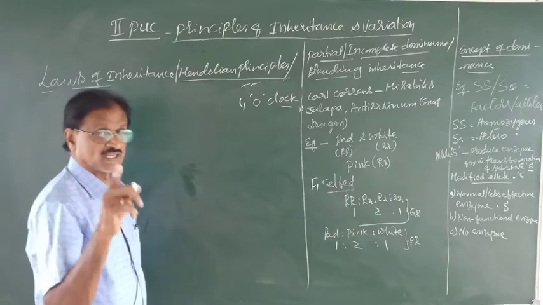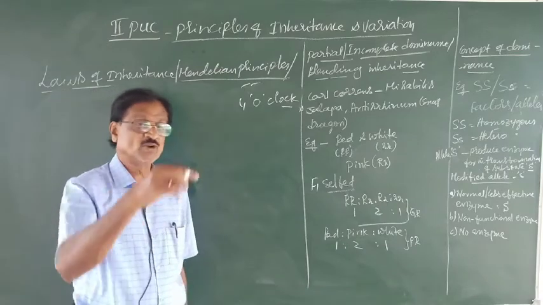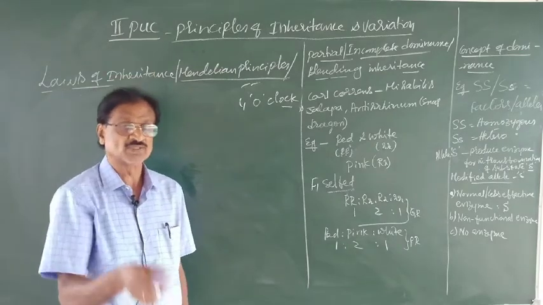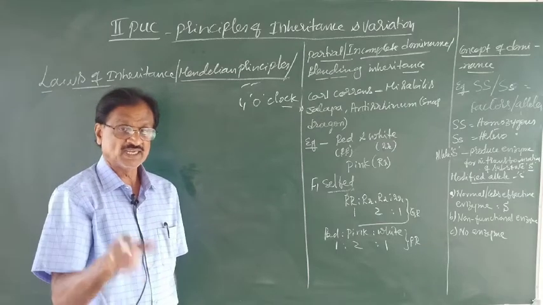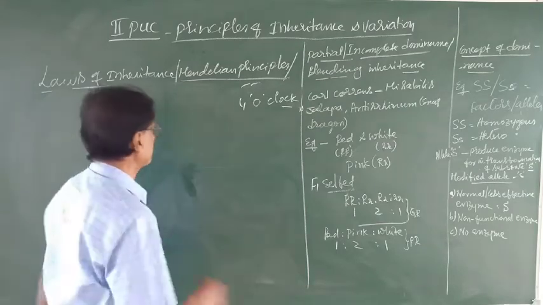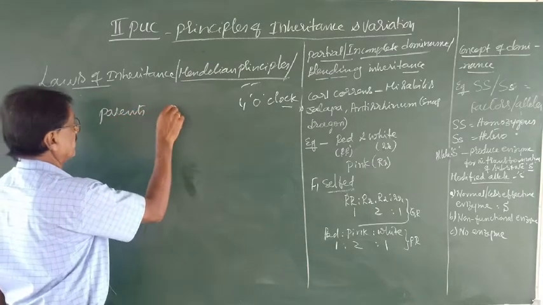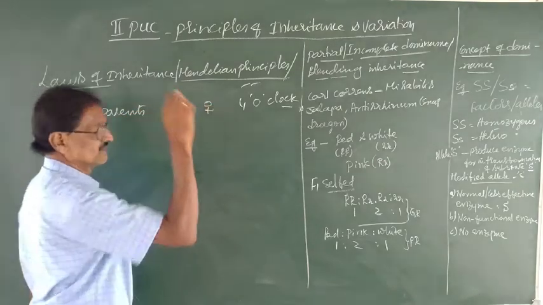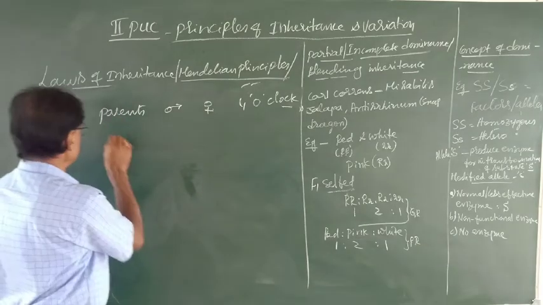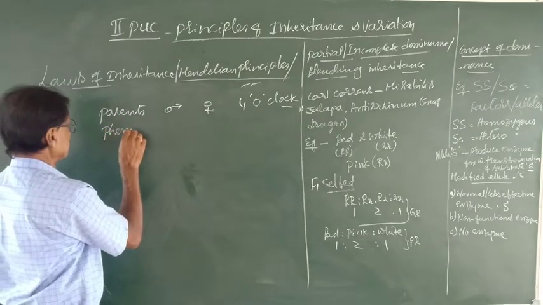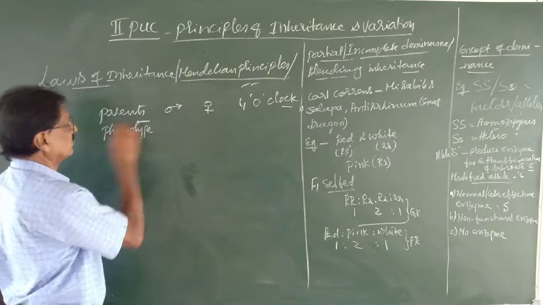I hope in the previous class I told you the genetical norms to write the schematic representation of the experiment. First of all, you have to write the parents, represented by Greek symbols. Later, the phenotype, that is the external appearance of an individual.